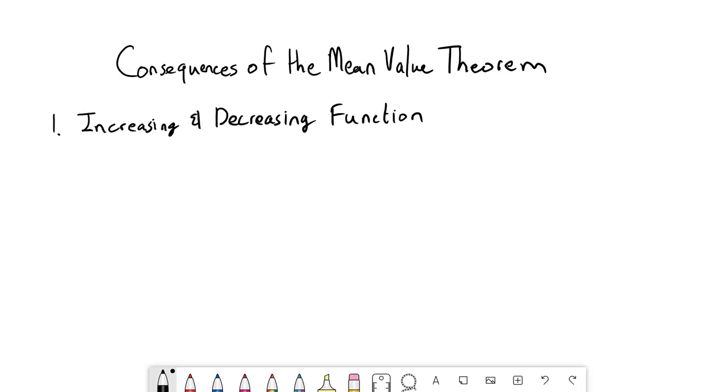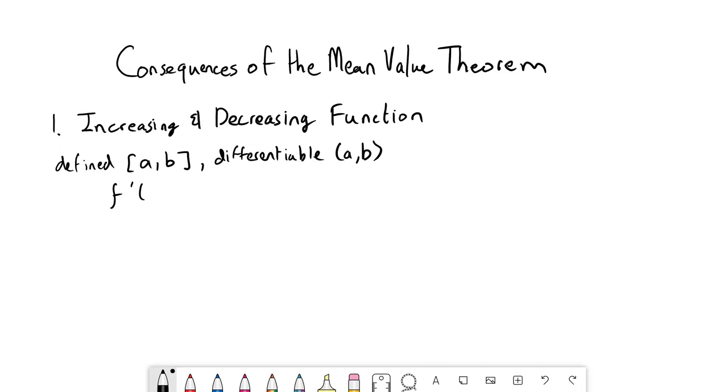Okay, so what happens? Let's say I have this interval a to b, and f is defined on a to b and differentiable on the open interval from a to b. If f prime of x, whatever value, is greater than 0 at every point in between a and b, we call it increasing. It is increasing.